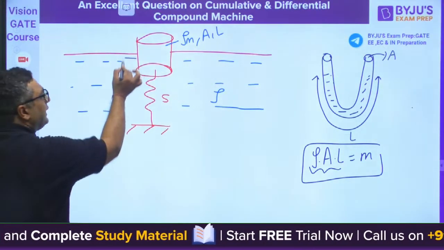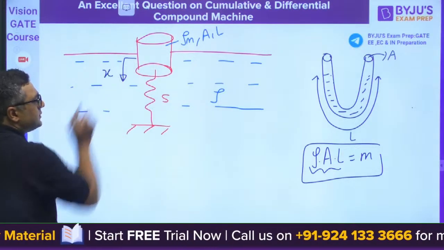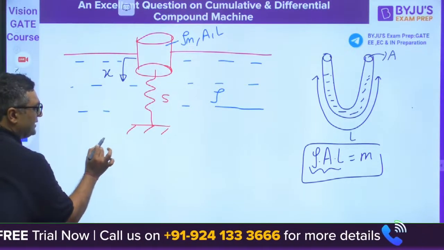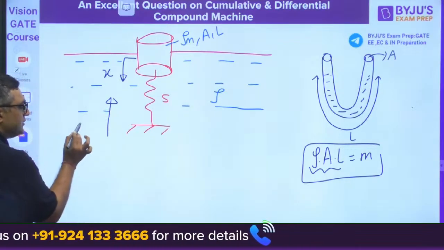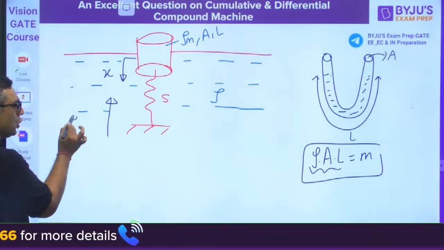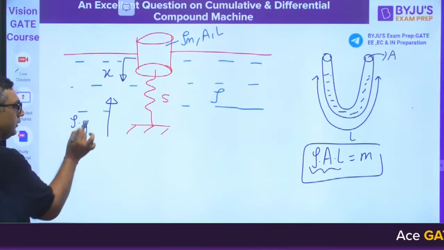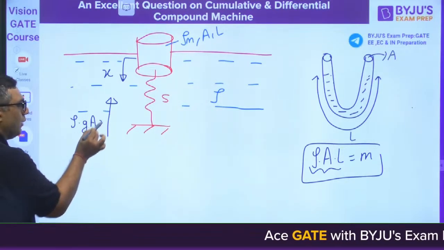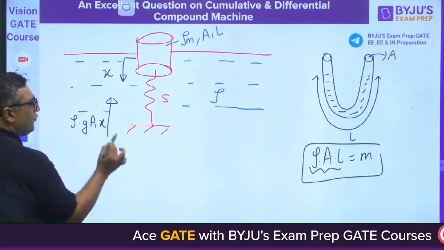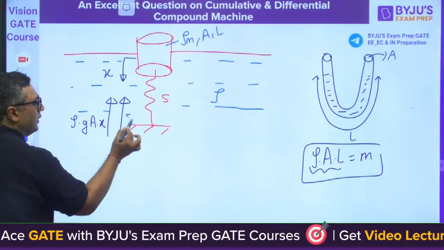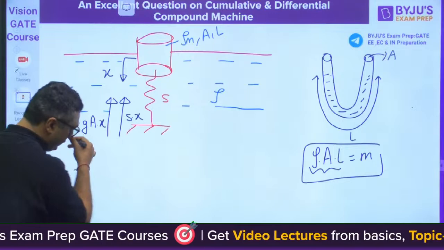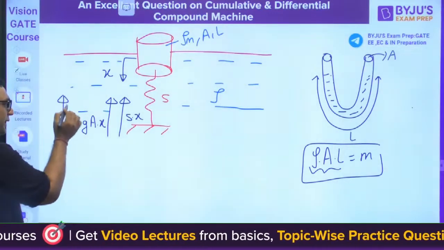When you will be taking it down by a distance of x, then there will be a buoyancy force in upward direction, which is rho into g into A into x. There is a restoring force due to spring as well, s into x. So D'Alembert component is mx double dot.